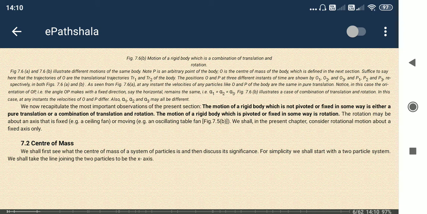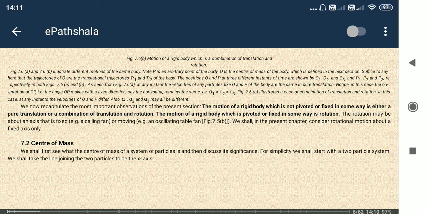Now we see center of mass. Center of mass means whatever mass the body has, that mass is actually the sum of all the particles' mass. When we apply a force on the body, it moves in a specific direction.